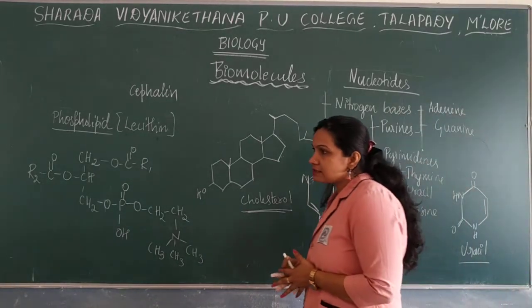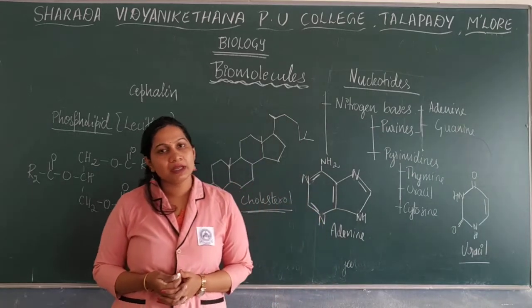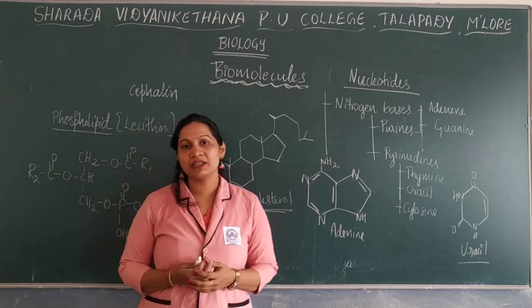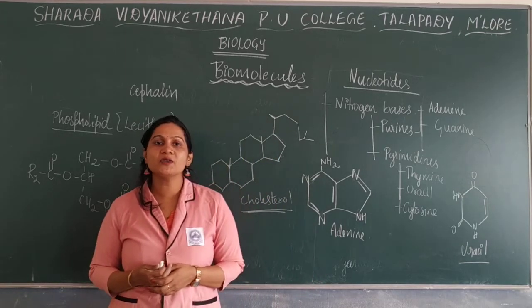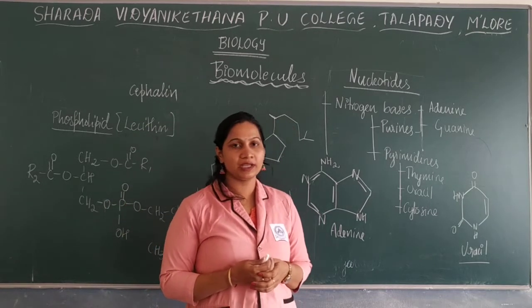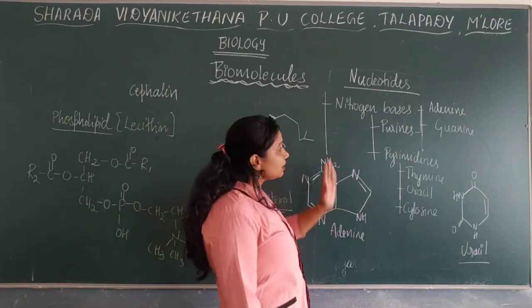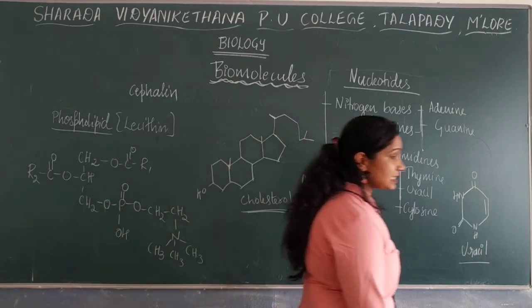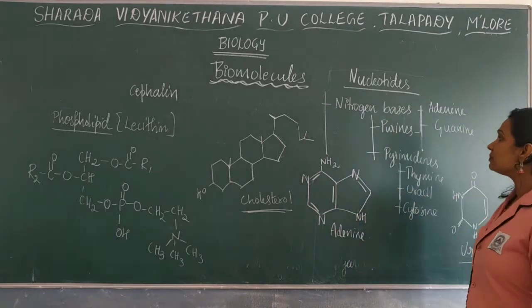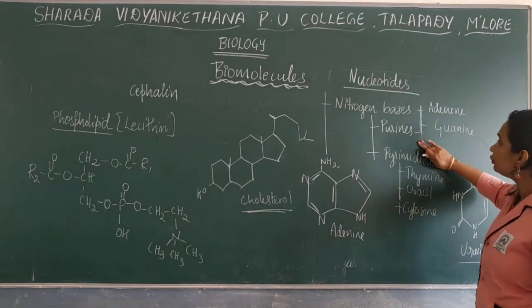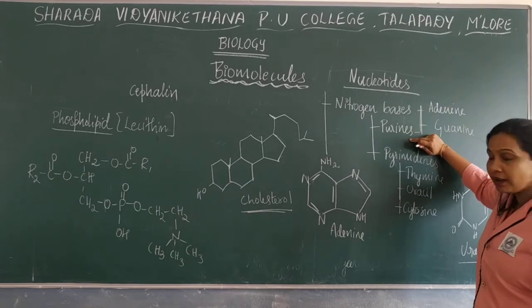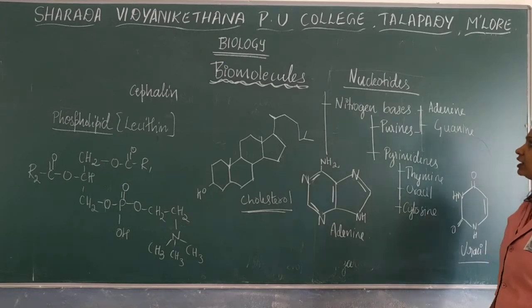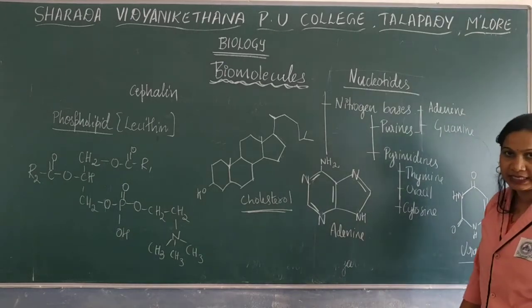See, in living systems among the carbon compounds, there is also the presence of heterocyclic ring structures. There are certain compounds consisting of heterocyclic ring structures, especially the nitrogen bases. These nitrogen bases are mainly divided into 2 types, purine and pyrimidine. Okay, nitrogen bases are divided into purines and pyrimidines.